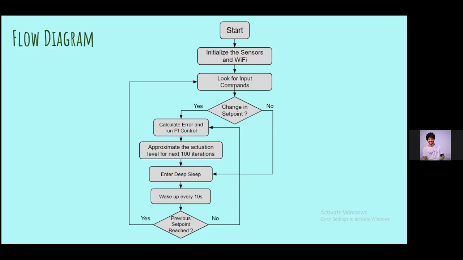And if there is a change in set point, then it will calculate the PI values, the proportional and integral values for the controller system. We have chosen our controller to be a PI type controller.